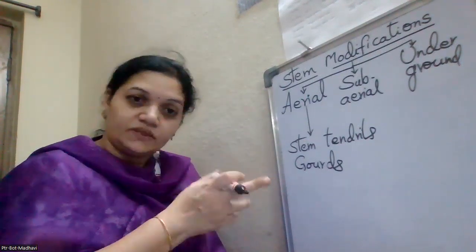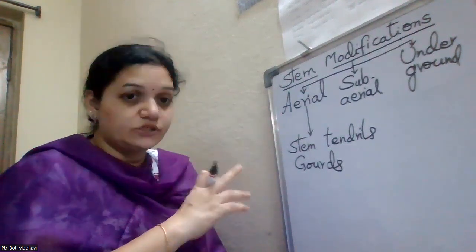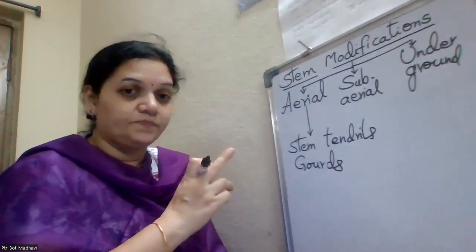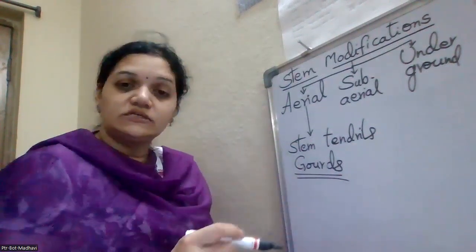Cucumber means kira, any type of kira also comes, and the bottle gourd, ridge gourd, bitter gourd, karela, anything comes under these gourds. So these are the stem tendrils.